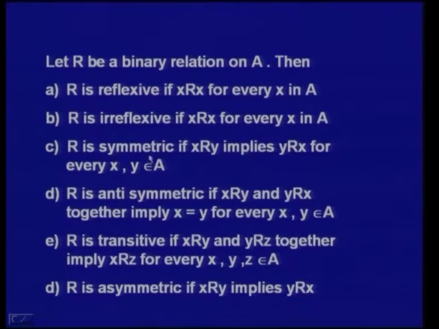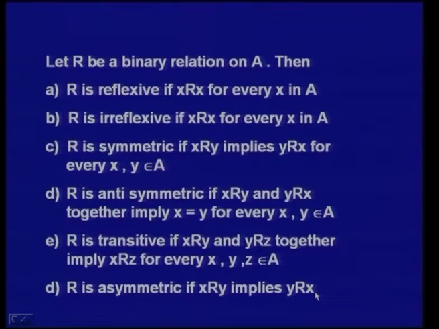R is symmetric if X related to Y implies Y related to X for every X, Y belonging to A. R is antisymmetric if X related to Y and Y related to X together imply X is equal to Y for every X belonging to A. R is transitive if X related to Y, Y related to Z together imply X related to Z for every X, Y, Z belonging to A. R is asymmetric if X related to Y implies Y not related to X. So, we study 6 properties.